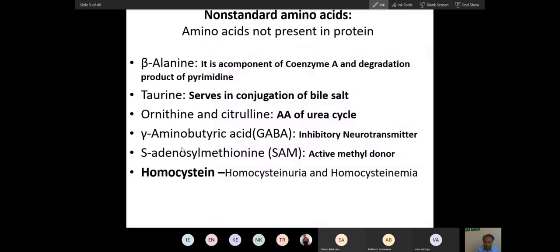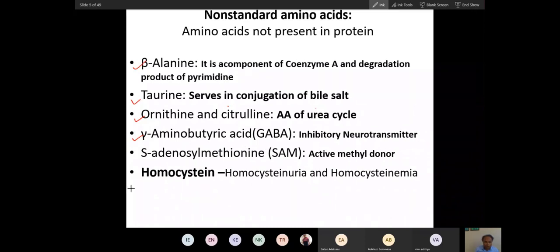Which of the following is a non-standard amino acid helpful in conjugation of bile salt? Taurine. Though I have not written the question, I am giving you the question. Which non-standard amino acid is part of the urea cycle? Which non-standard amino acid is a neurotransmitter? Which non-standard amino acid is part of coenzyme A? You have to answer and tick this.